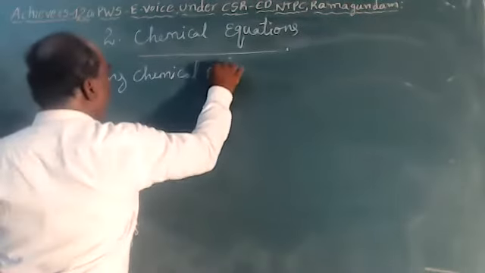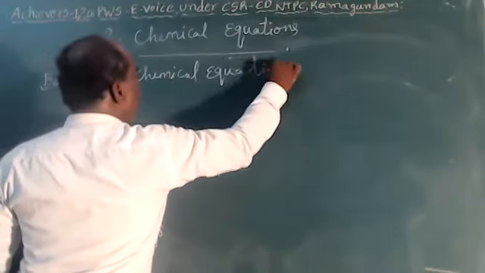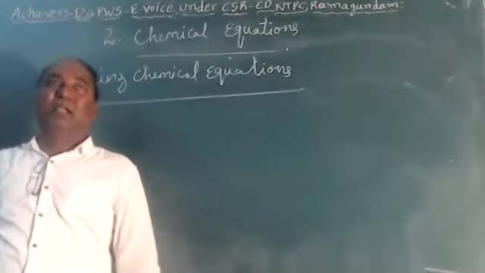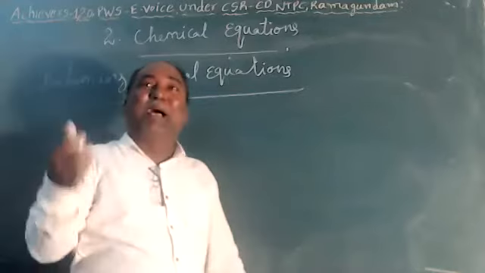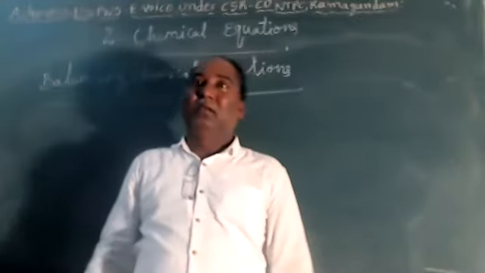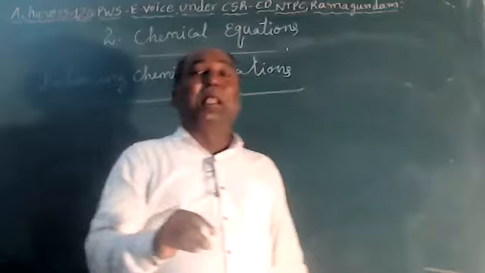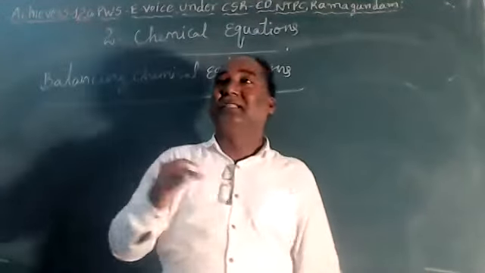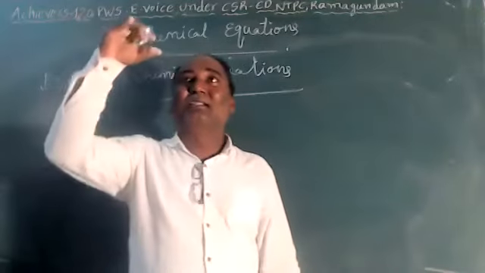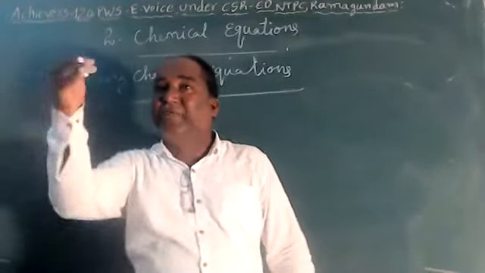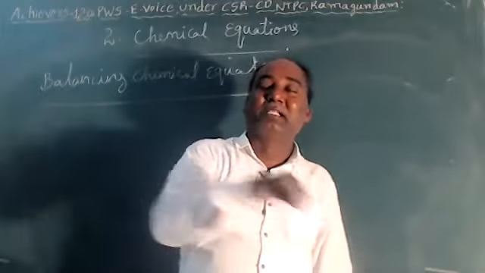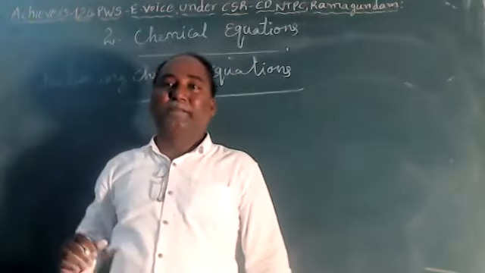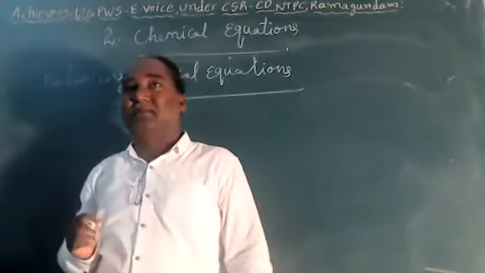Balancing chemical equations. So first of all, why should we balance chemical equations? For that, according to the law of conservation of mass, the mass of the substances before the reaction is equal to the mass of the substances after the reaction. That is called the law of conservation of mass.